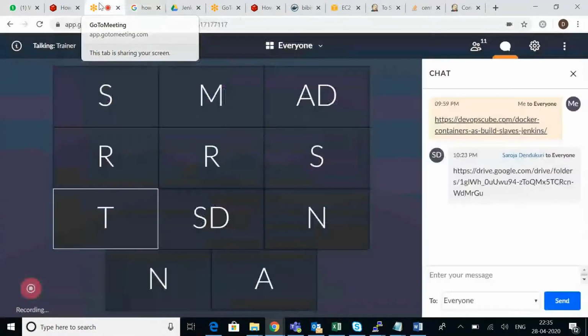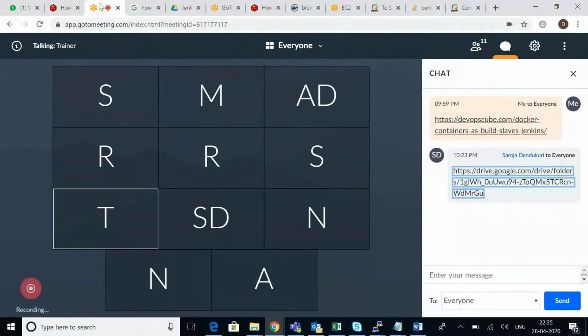So in the same way how you are adding a Docker machine, try to add a Kubernetes pod also. Definitely it should work. And guys, as I told you, documents are only for reference purpose. You have to go through the complete documentation and try to understand what exactly they are doing. Maybe the same options sometimes may not be available in the setup you are doing. You may have to tweak your changes based on your requirement, right? You should try to get it from different documents if it is not available.